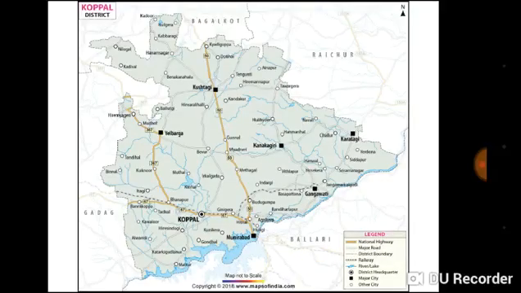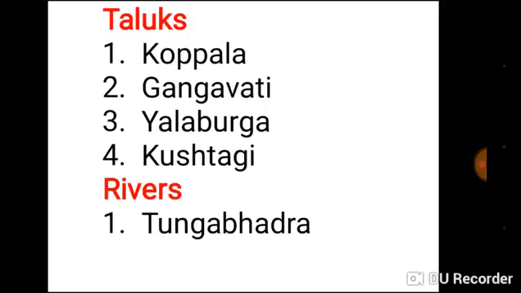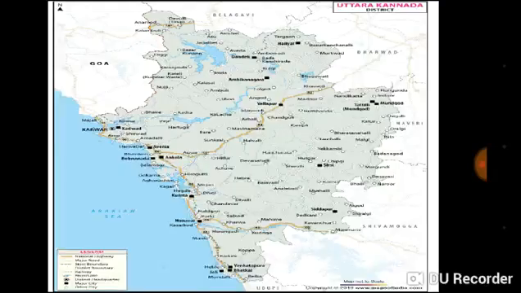Our next district is Koppala. Here is the area of Koppala district. In Koppala district there are 4 taluks. First one is Koppala, Gangavati, Yelburga, Kushtagi. The river which flows in this area is Tungabhadra.